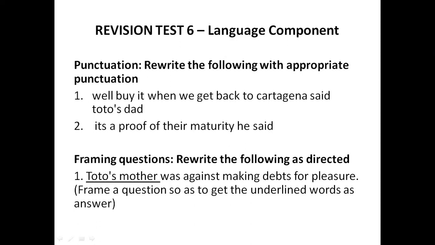When you have to frame questions, remember two questions to be framed, WH question and yes no question. When you get underlined words, frame WH question, otherwise it will be yes no question. The first one mentioned here: Toto's mother was against making debts for pleasure. Toto's mother is underlined. So here you need to frame a question to get the underlined words as the answer.